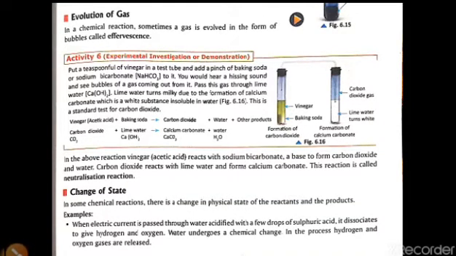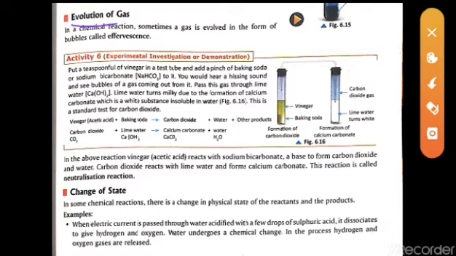This is the video of class 7. The subject is science. We are dealing with our chapter, the physical and the chemical change. So we have a subtopic, that is the evolution of gases. That means gas is also evolved during a chemical reaction.